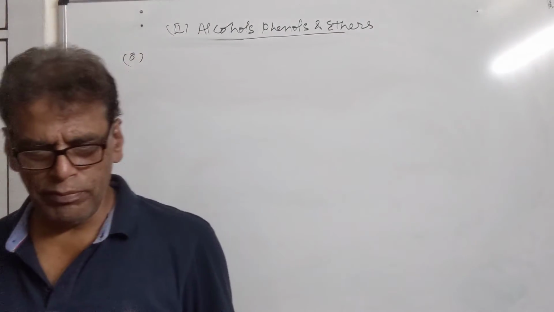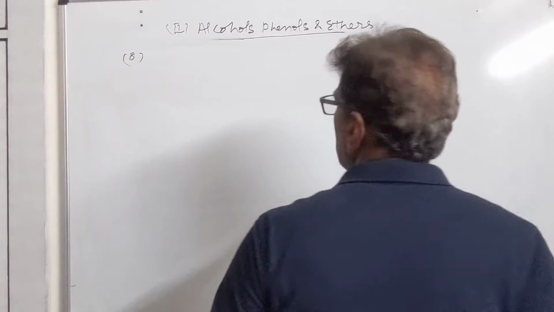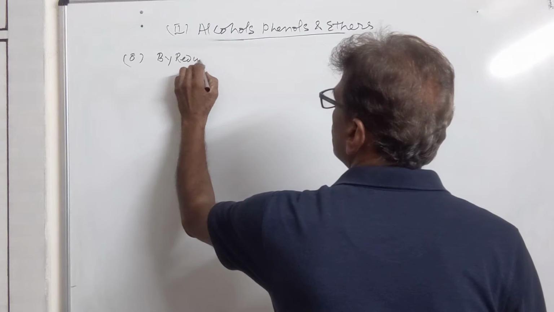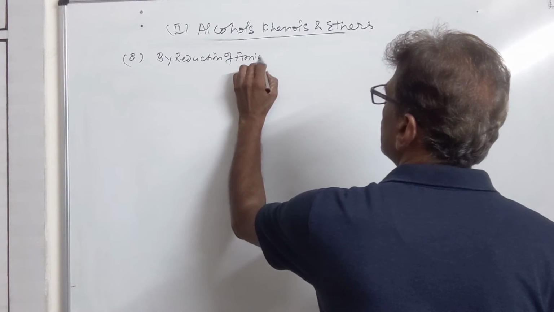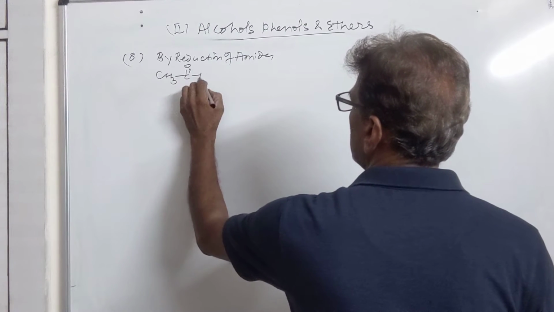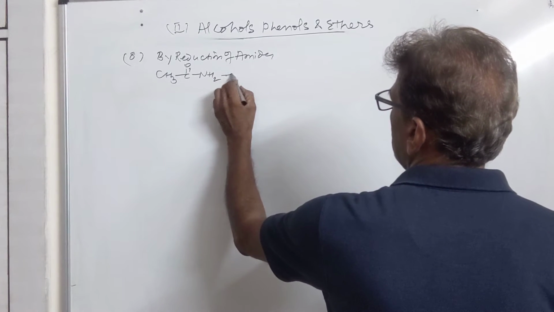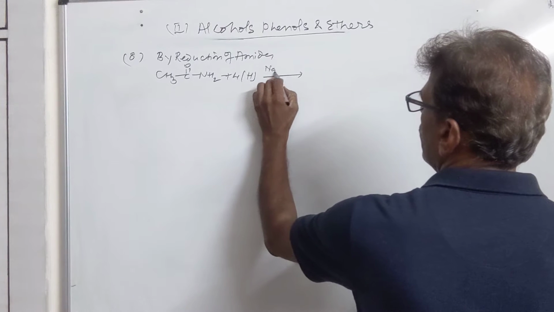The eighth method would be by reduction of amides as well as amines. By reduction of amides, amides are the compound like this. Ethanamide is the name of this compound. It is treated with reducing agent, sodium and ethyl alcohol is given to it.